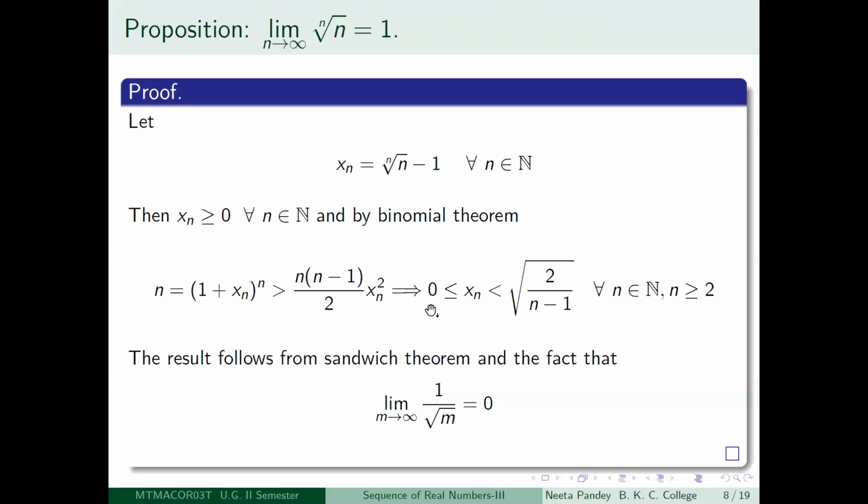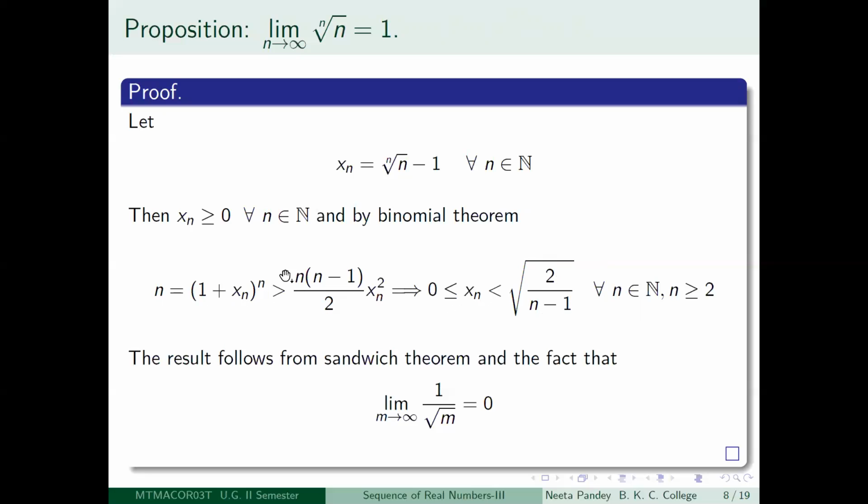So what does this mean? Let us write it down again. We have 0 less than or equal to xn, and from here I multiply 2 on this. First of all, I cancel out the n, and I cancel out 2, and even then I will be left with some n in the expression. So you get 2 divided by n minus 1 is greater than xn square, provided n minus 1 is not 0. So xn is going to be less than square root of 2 divided by n minus 1.